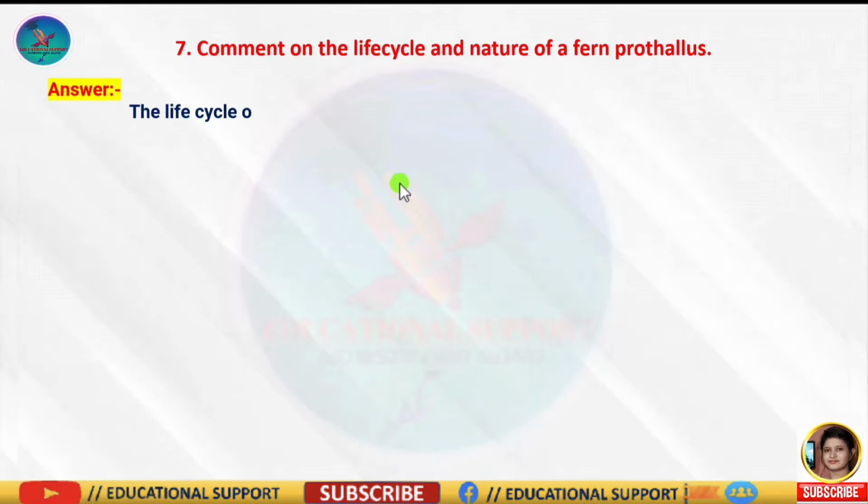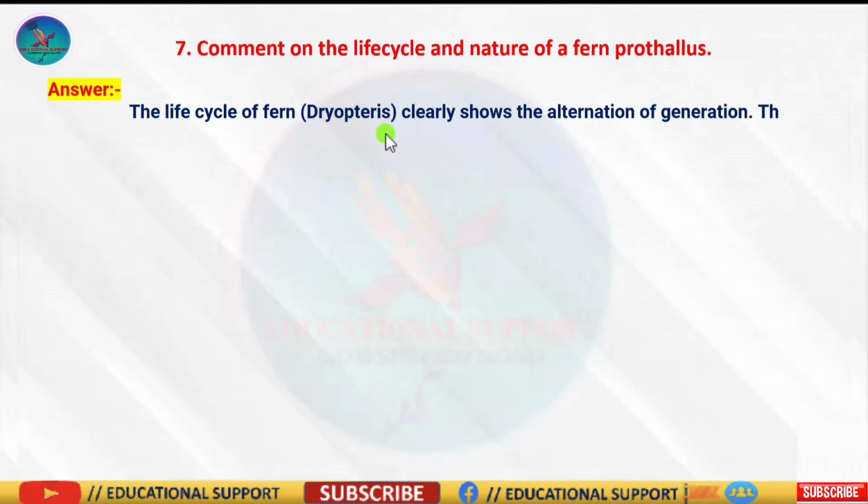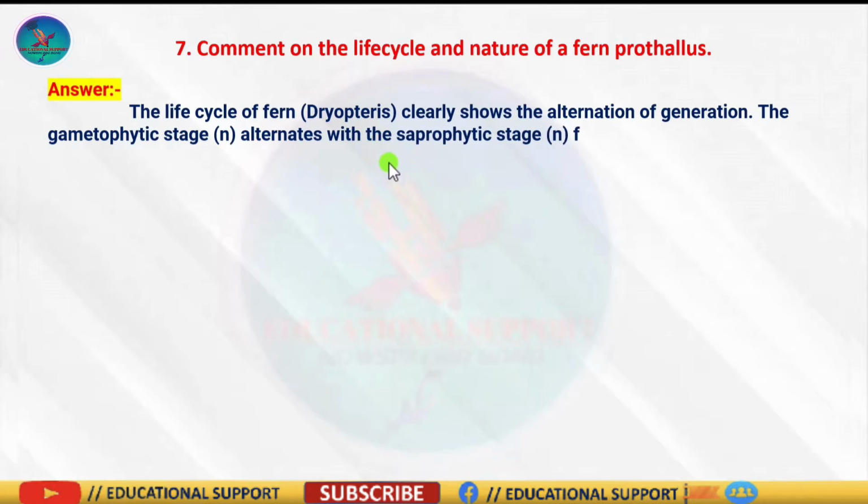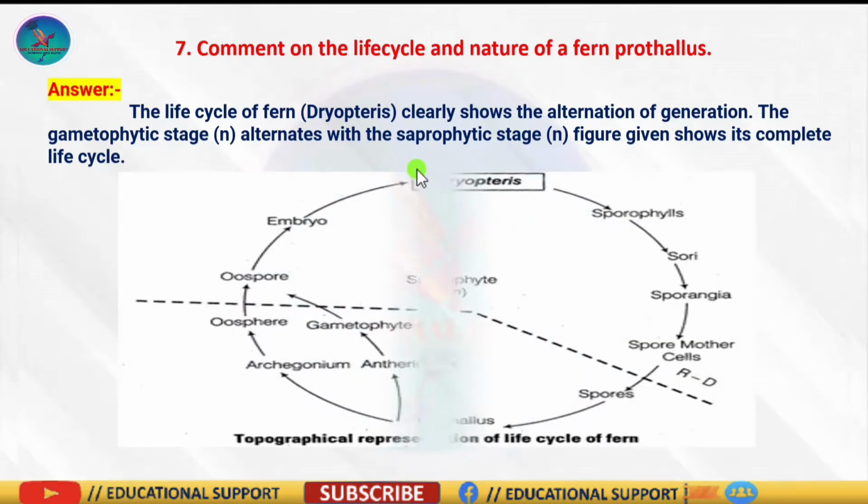Question number 7 is, comment on the life cycle and nature of a fern prothallus. So the diploid sporophyte is represented by a dominant, independent, photosynthetic, vascular plant body. It alternates with a multicellular, autotrophic, independent but short-lived haploid gametophyte, called the prothallus. Such a pattern is known as haplodiplontic life cycle.